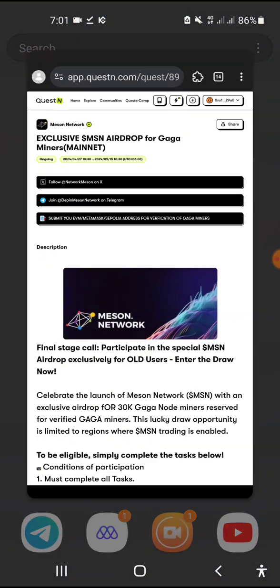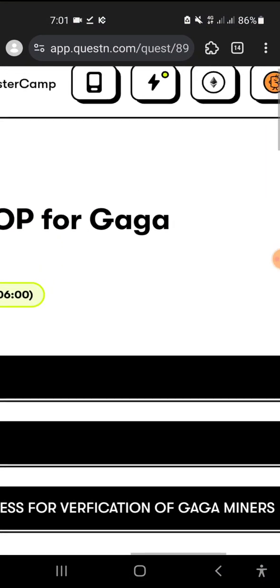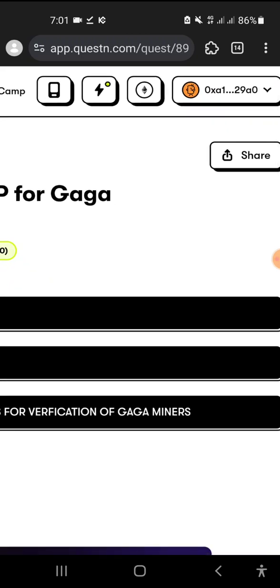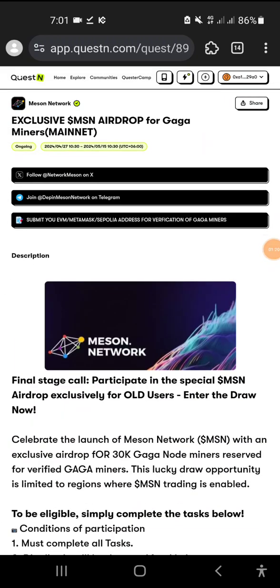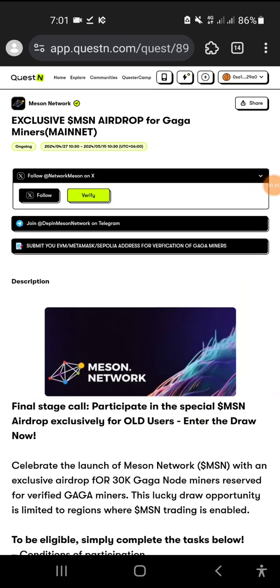Okay, how do you do it? I'm showing you. First thing first, connect your wallet here. When you first come into this website, you will see a connect button. Connect your wallet with MetaMask or Token Pocket, whatever you have, it doesn't matter. Then click on the Twitter follow button, and I would suggest you follow them, and after that click on verify, and that would be better.